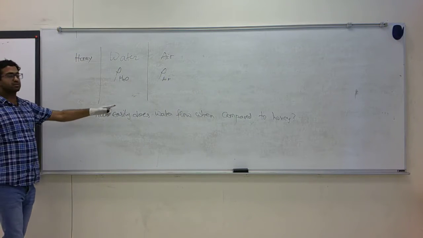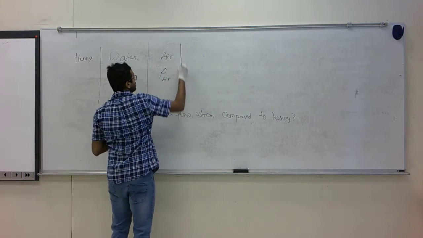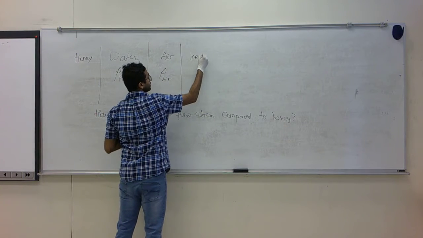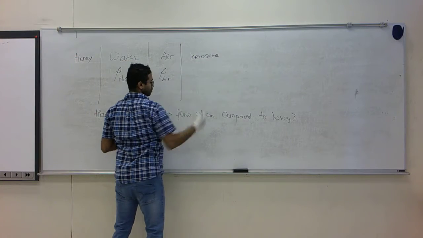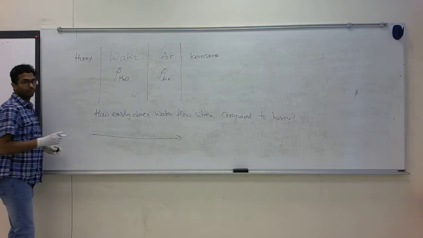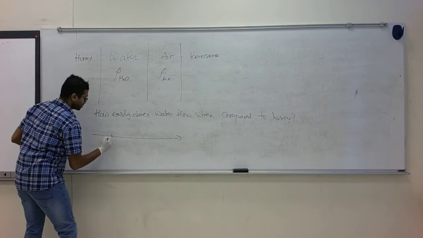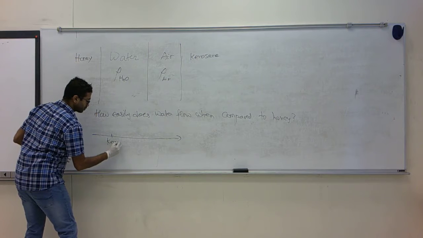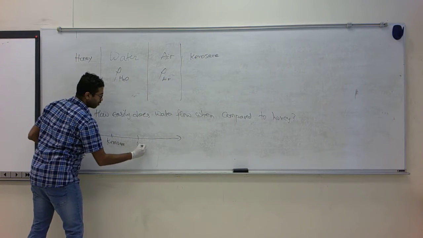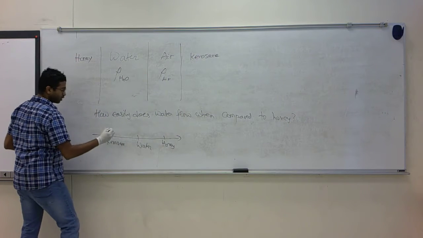And just so in this comparison, honey, water, I'll also add kerosene. So you have a scale. If you have to place them in an order of how easily they can flow, obviously the easiest to flow is kerosene. The next would be water, and the last would be honey.